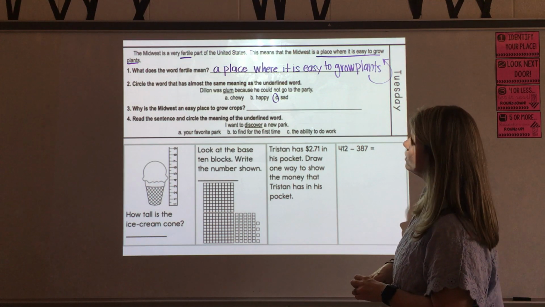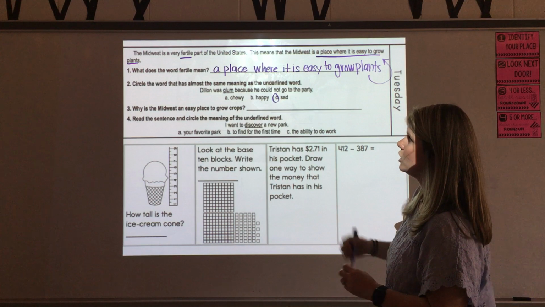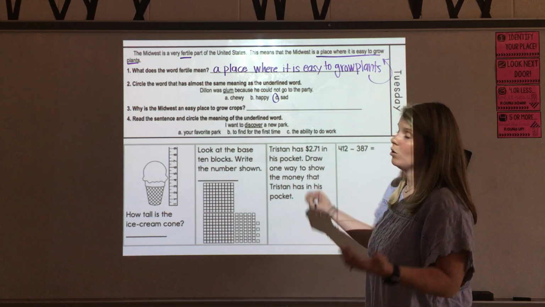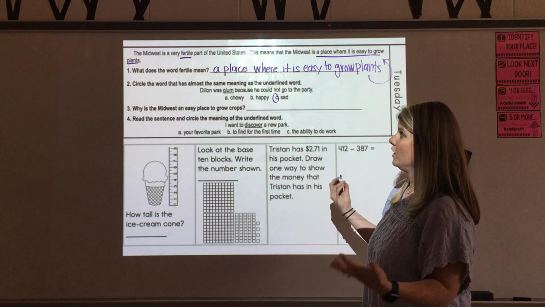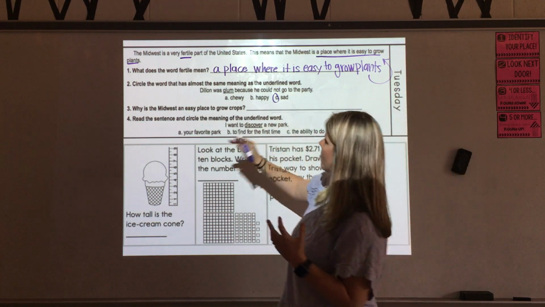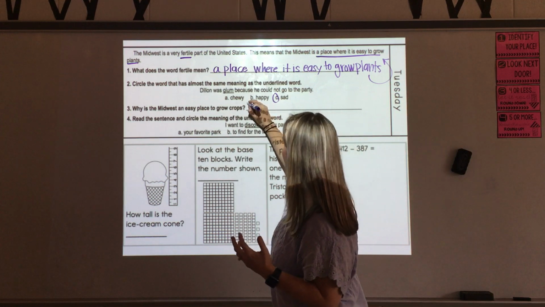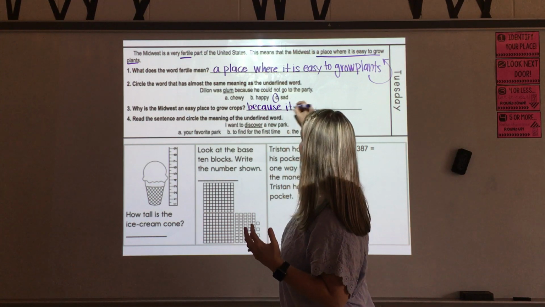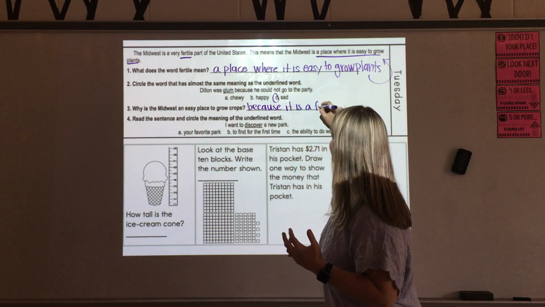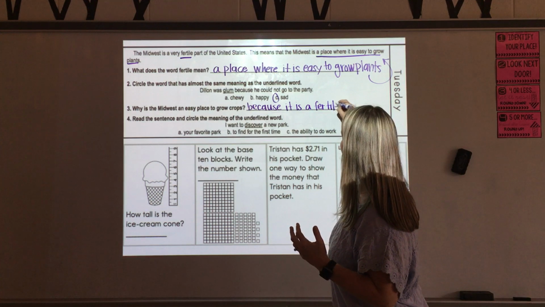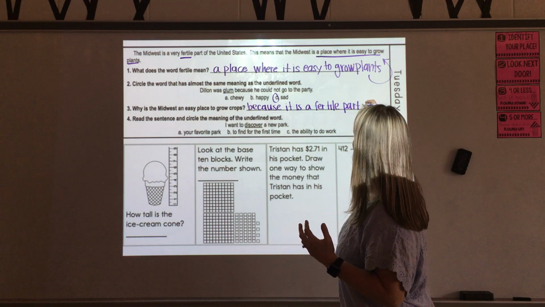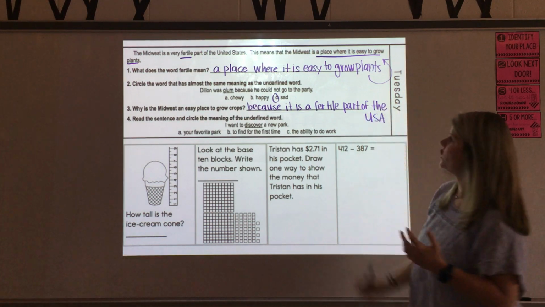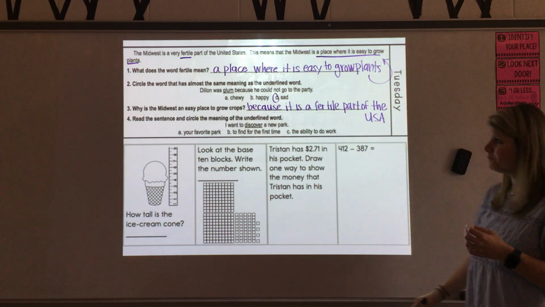All right, number 3 is asking, why is the Midwest an easy place to grow crops? Why is it an easy place to grow crops? The only evidence we really have to go back to is just that they told us it's a very fertile part of the United States. So, why is the Midwest an easy place to grow crops? Because it is a fertile part of the, I'm going to abbreviate because I ran out of room, it's a fertile part of the USA. Again, that keyword fertile there.